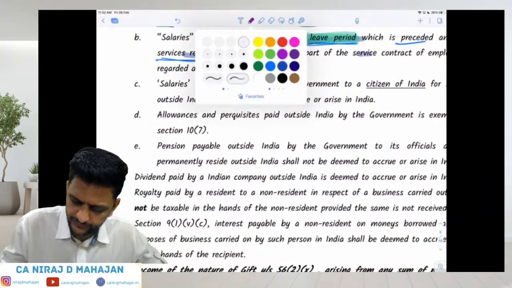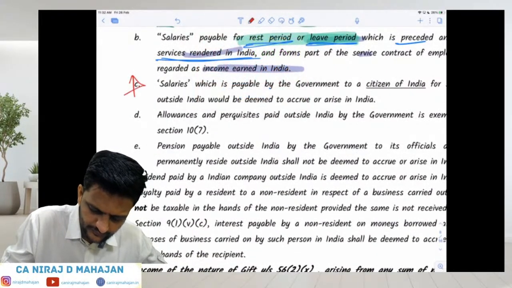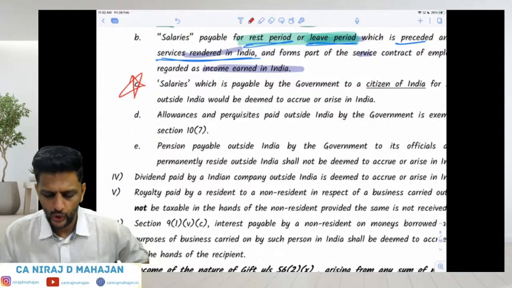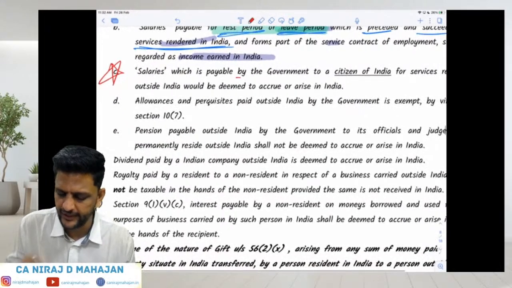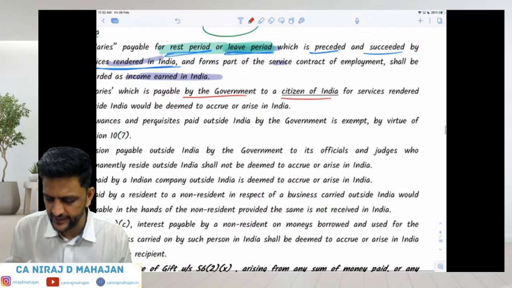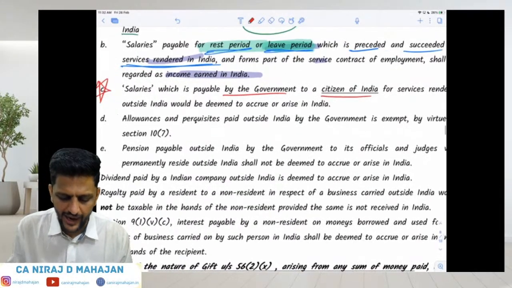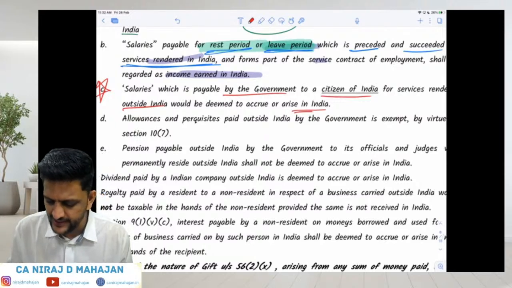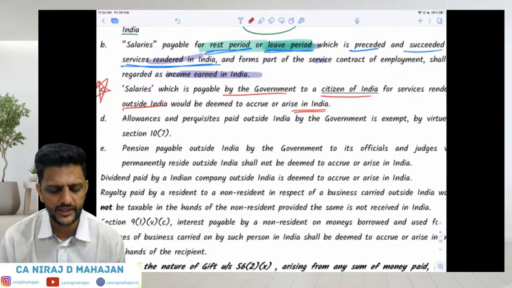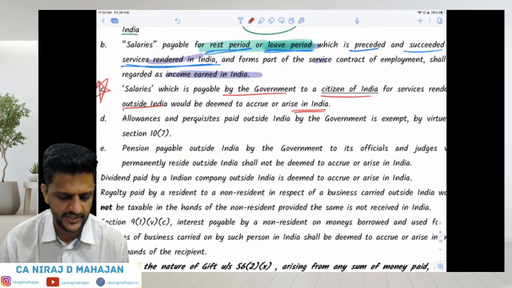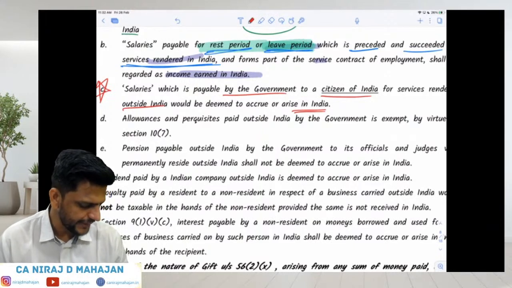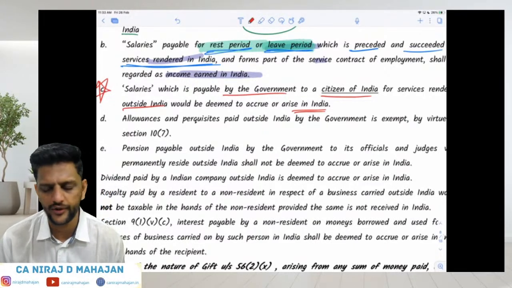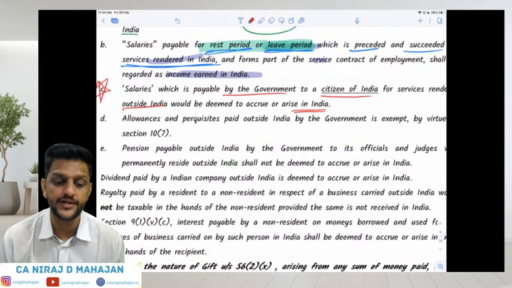Next one, important. Salaries payable by government to a citizen of India for services rendered outside India would be deemed to accrue or arise in India. Just now I gave you the example of embassy employees. Government has embassies all over different countries, and over there your Indian citizens are working.